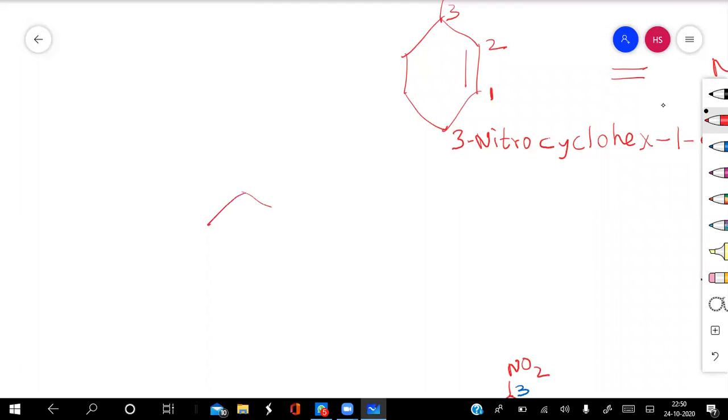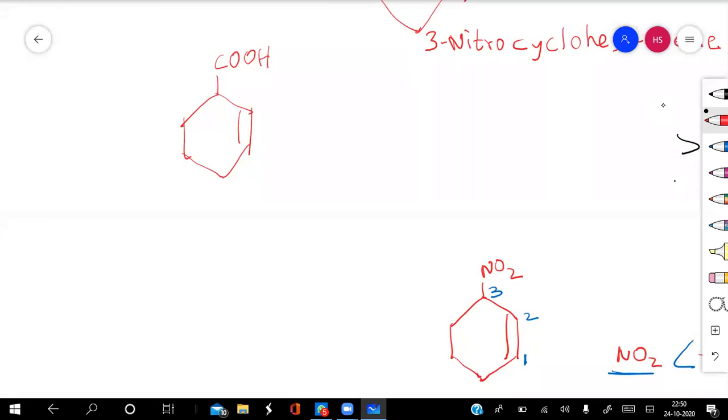I take another example. Suppose now I remove the nitro group, and instead of the nitro group I take a carboxylic acid group. What will be the name of this compound now? Again we have two functional groups: one is carboxylic acid and the second is the double bond. Carboxylic acid has a higher priority compared to the double bond, so the numbering will start from carboxylic acid. The carbon carrying carboxylic acid will be given the lowest number, and then we have to move in such a way that the second functional group gets a smaller number. We will not go in a clockwise manner, but in an anti-clockwise manner so that the double bonded carbon atom gets a lower number.